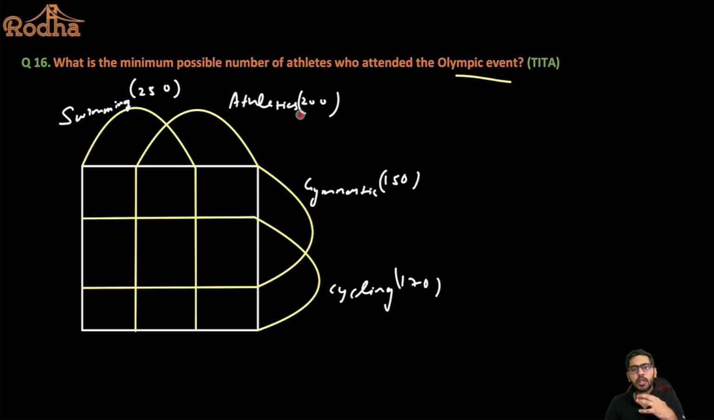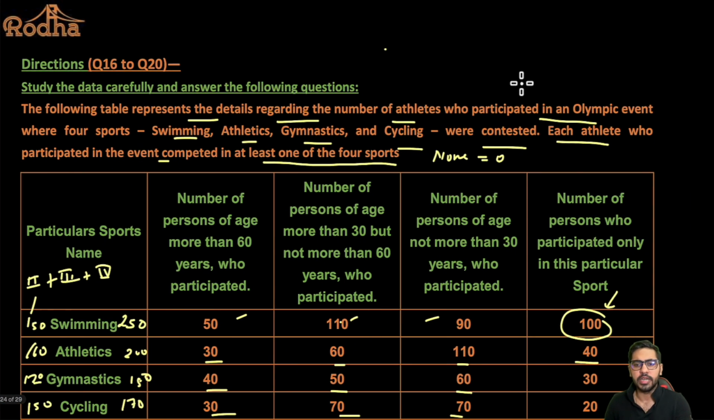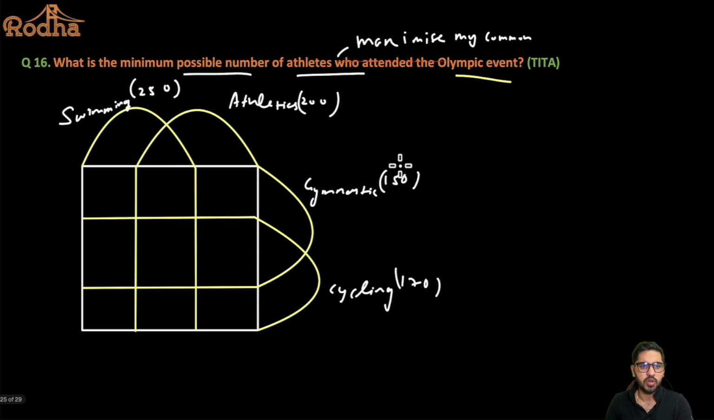Now, what is the minimum number of possible athletes who attended the Olympic event? If I want to minimize the number of possible athletes, I'll try to maximize the common. The more the common, the lesser the number of people. So first I'll put the only swimming values. Only swimming is 100, so I'll say this value is 100 here.